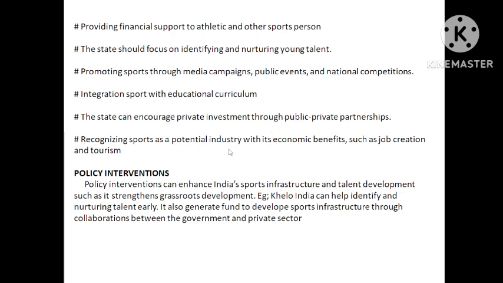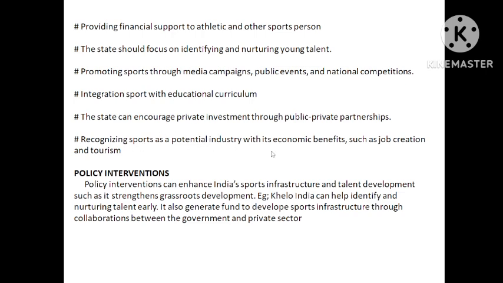Recognition of sports as a potential industry. Yes, it should be considered as an industry. What is an industry? Industry is nothing but something or some entity where if you put money, you will get profit out of that money. That is what industry is. Okay, so it should be recognized as an industry.